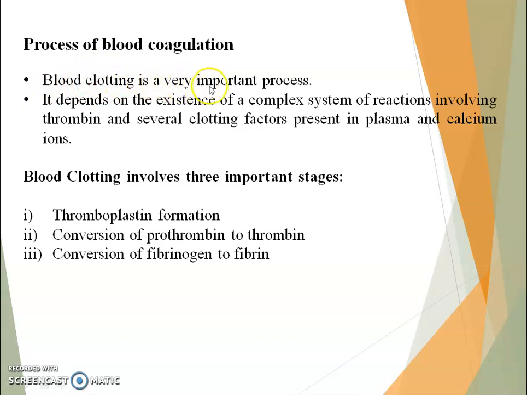Process of blood coagulation. Blood clotting is a very important process. It depends on the existence of a complex system of reactions involving thrombin and several clotting factors present in plasma and calcium ion. Blood clotting involves three important stages: first, thromboplastin formation; conversion of prothrombin to thrombin; and conversion of fibrinogen to fibrin.